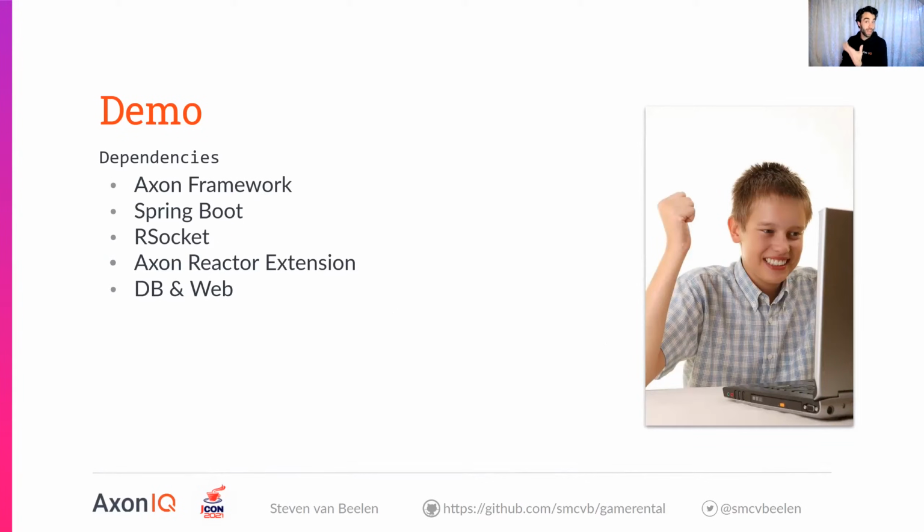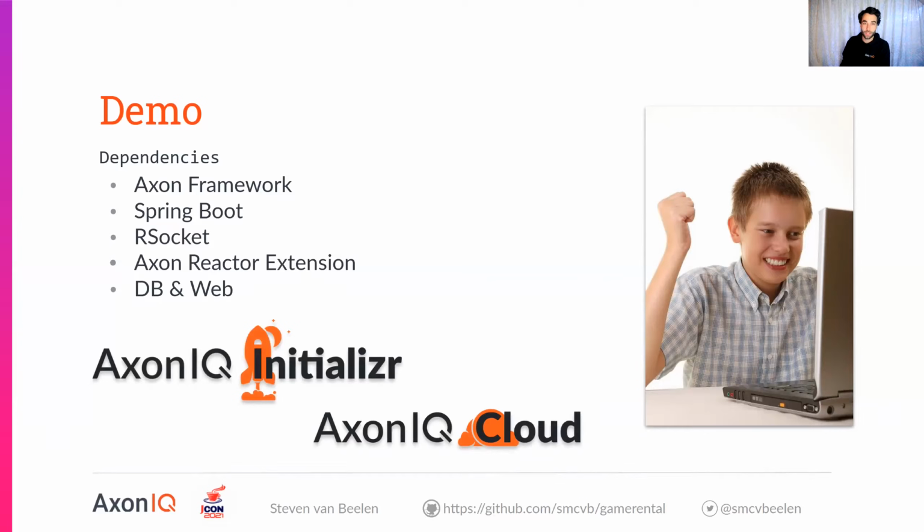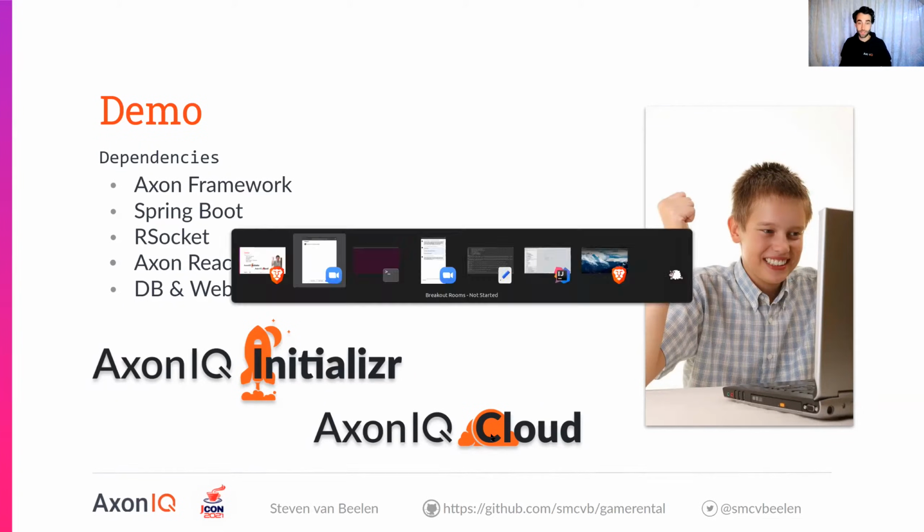I don't even have an event store to store our events in, or a messaging paradigm. Luckily, we've got Axon Initializr and Axon Cloud. Axon Cloud is a pretty recent release, this week actually, where you can use a dedicated message bus in the cloud and a dedicated event store by connecting your application to it. And I'll show you how. I also have the Axon Initializr, which I'm going to jump over to right away.